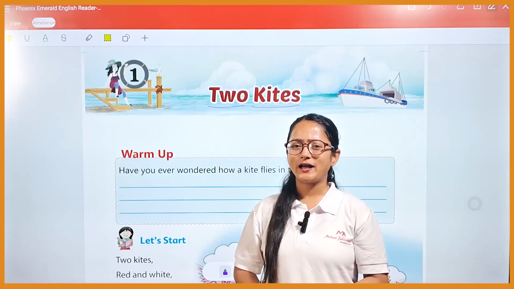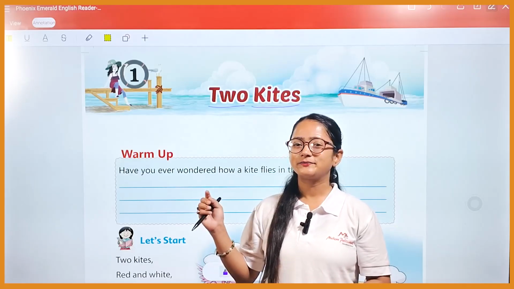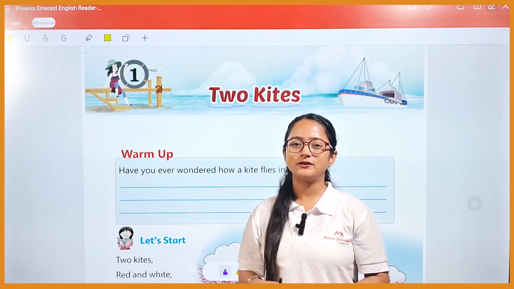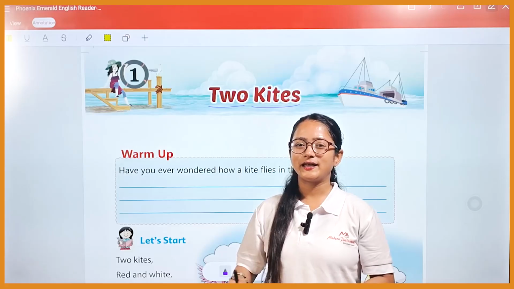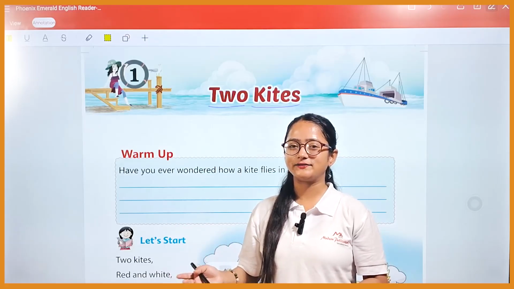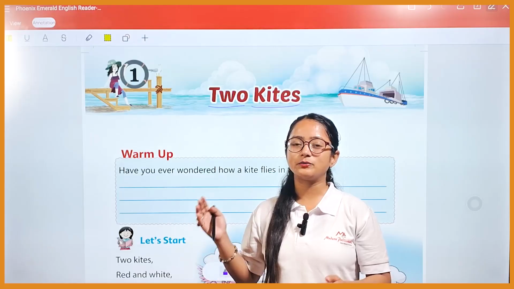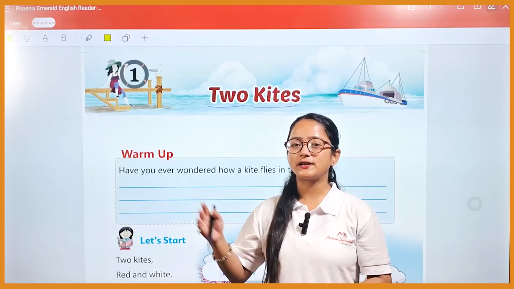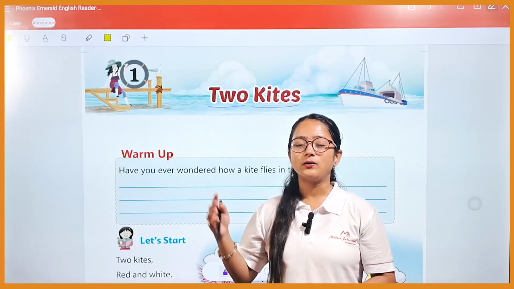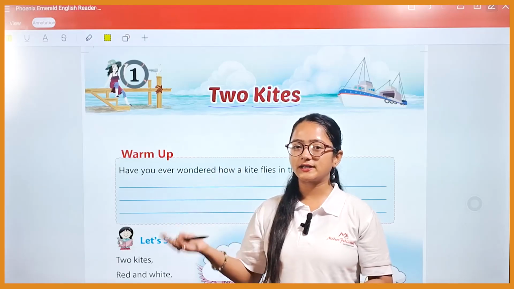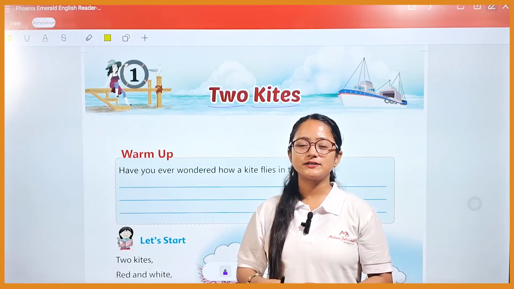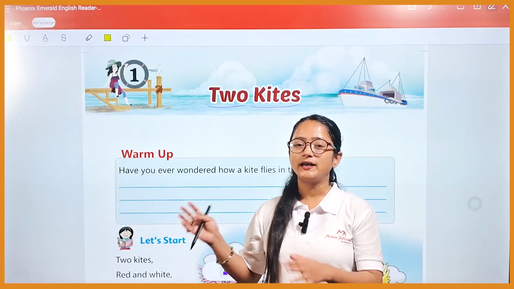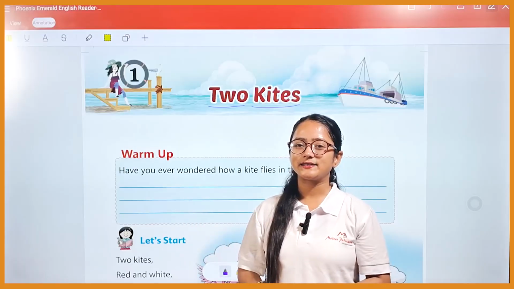I hope that you all have flown a kite, or maybe you have seen somebody flying a kite. If you haven't, then you must try it. This is a fun activity. Flying a kite is fun, but one should always fly kites in an open playground, not on the terrace, because the terrace is not at all safe. One may fall from the terrace and an accident may occur. That is safer for you.